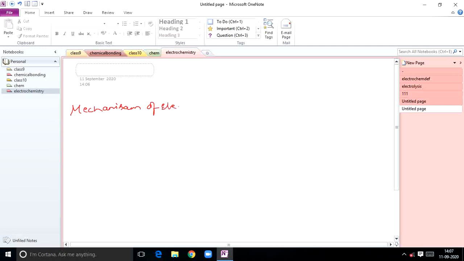Mechanism of electrolysis can be explained through one theory, that is preferential discharge theory. What is the theory called? Preferential discharge theory. See, all the key points you already know. Note down these points quickly.